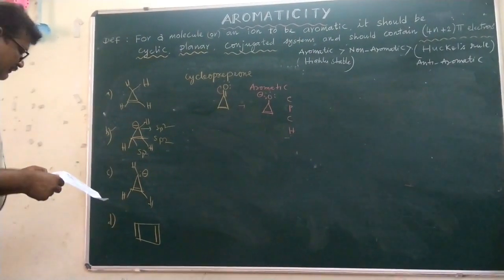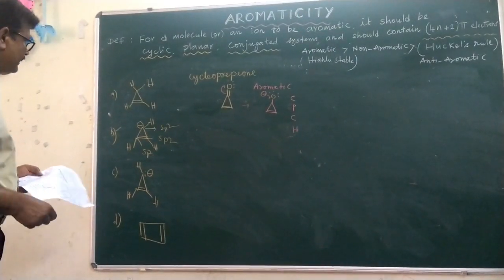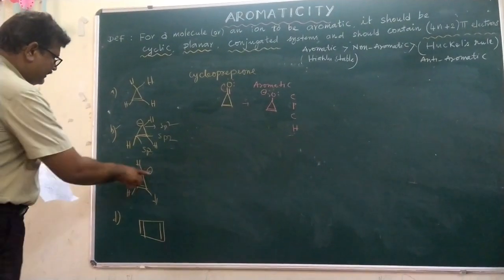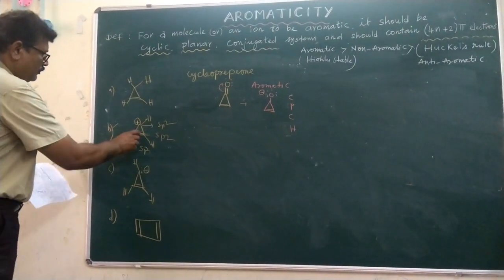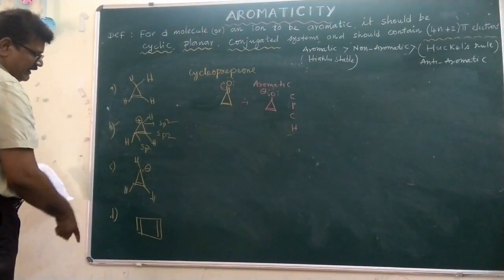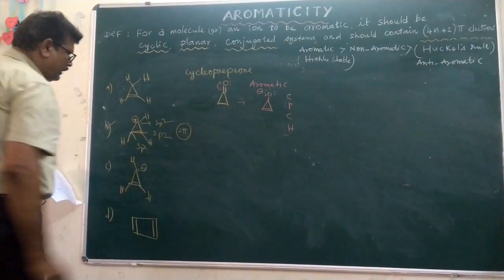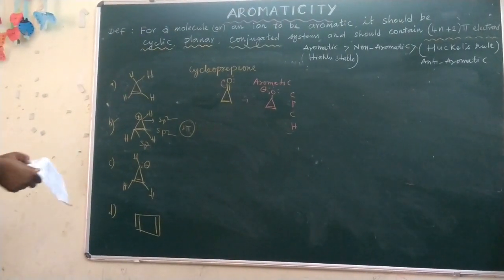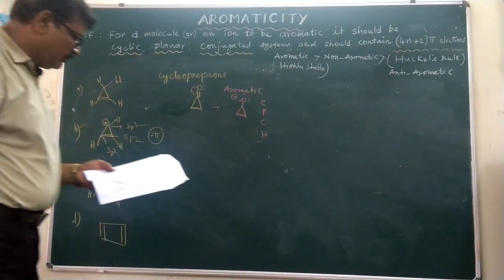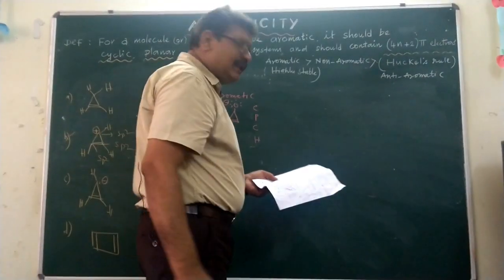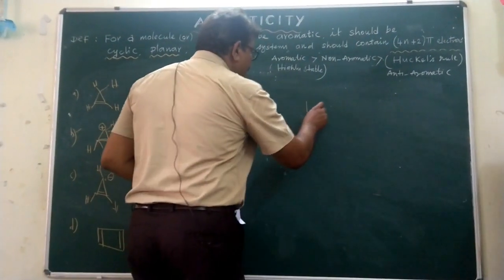So here this is the minus sign, this is the plus sign. Only 2 pi electrons are observed, and this is the minus sign. So the 2 pi electrons are observed according to the Huckel rule. Hence it is the aromatic compound. Next compound, let us go for the example. So, the number of pi electrons in this compound.